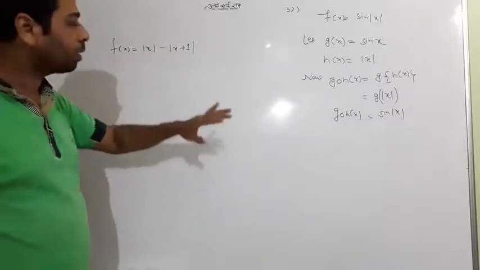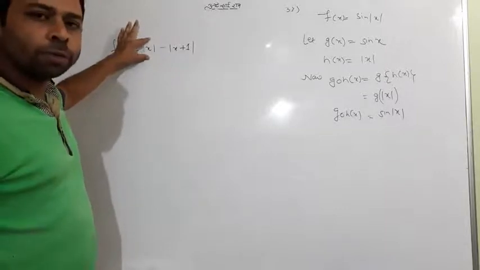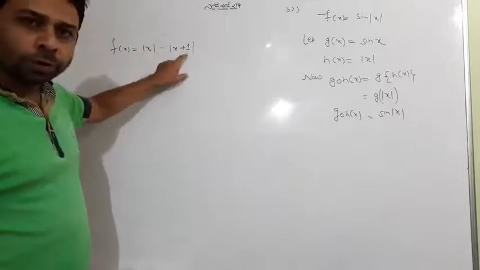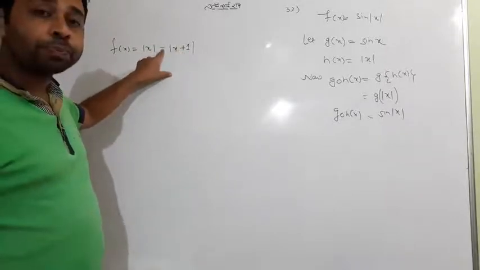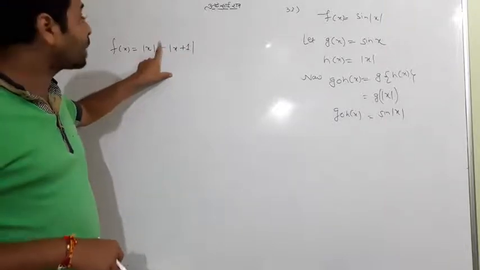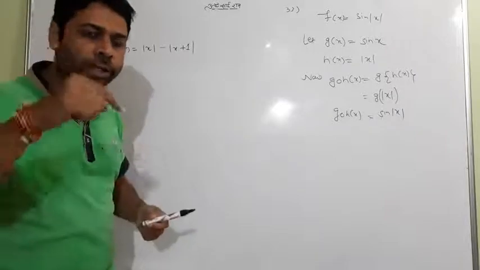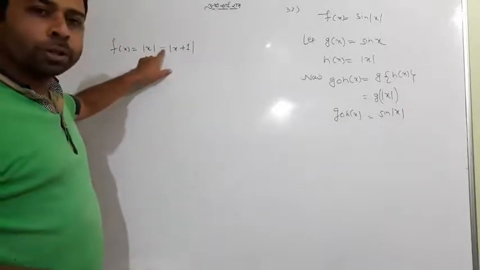I would say this is a continuous function because it is a modulus function. We know that modulus function is always continuous. So both are modulus functions, both are continuous. I have right now told you that addition or subtraction or multiplication or division, in division you should remember that the denominator should not be 0, in all cases these operations preserve continuity.